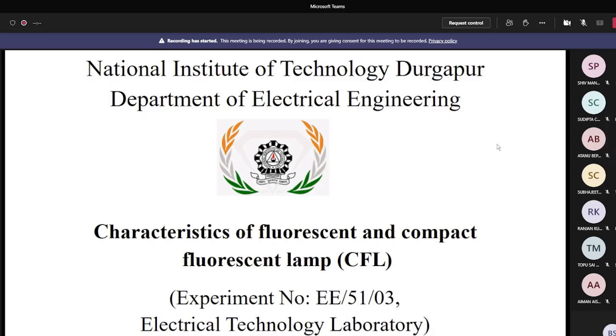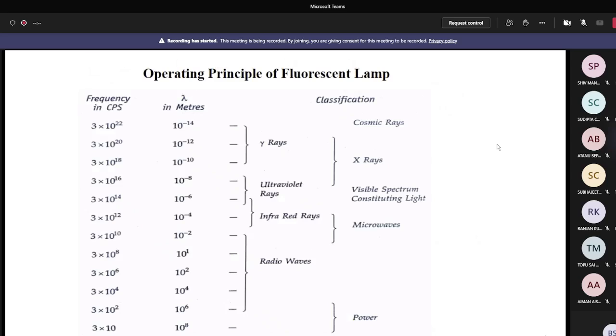The name fluorescence means the emission of visible light from a certain substance when the substance is subjected to electromagnetic waves of shorter wavelength, say ultraviolet rays. Figure 1 shows the spectrum of electromagnetic waves. From this figure you see that the visible spectrum is just after the ultraviolet spectrum.